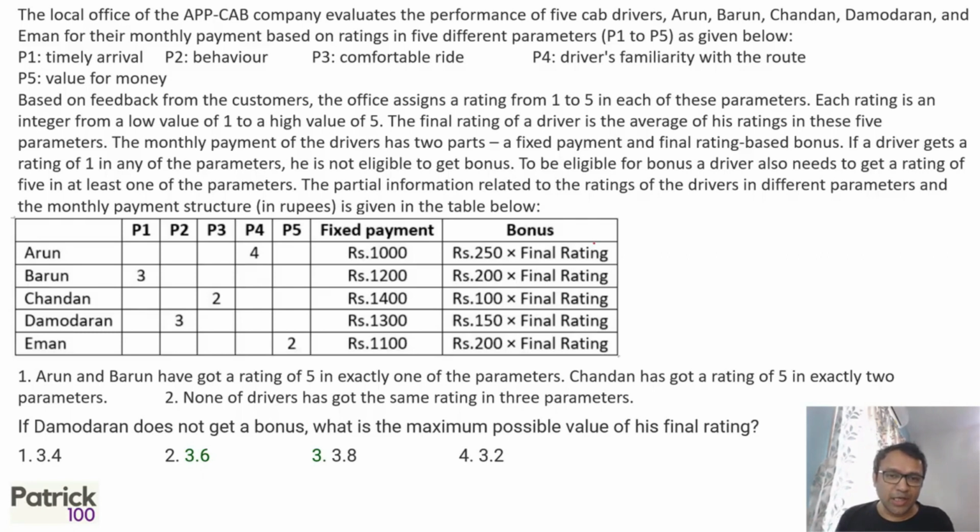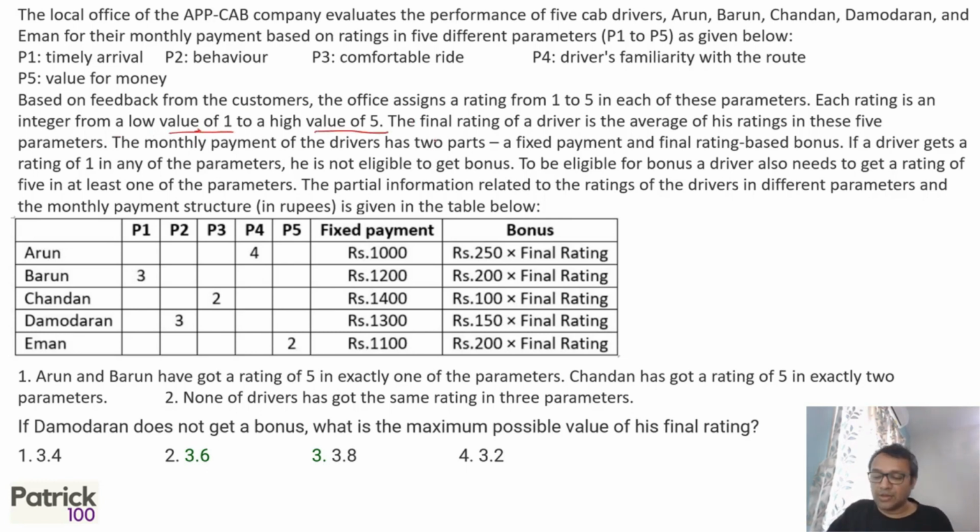The first step is when you read, you need to keep all the important points in place. Because if you miss an important point, there is a high chance that you may waste your time or go wrong. Like in this case, when you read, you start with local office, performance of cab drivers, rating P1 to P5. Okay, they're given the P5 ratings. Now these first parts are not important. Based on feedback to customers, the customer assigns 1 to 5 to each of the parameters. Fine. Each rating is an integer, low value of 1 to high value of 5.